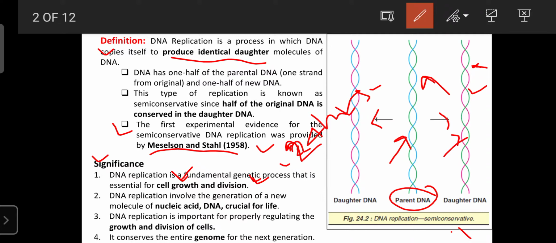So those enzymes' synthesis also depends upon proteins. That's why DNA replication plays an important role in cell division as well as cell growth. And DNA replication is also involved in the generation of new molecules like nucleic acid, DNA, and other biomolecules crucial for life, required to maintain life. So they all depend upon protein, and protein synthesis depends upon DNA, and DNA number depends upon DNA replication.